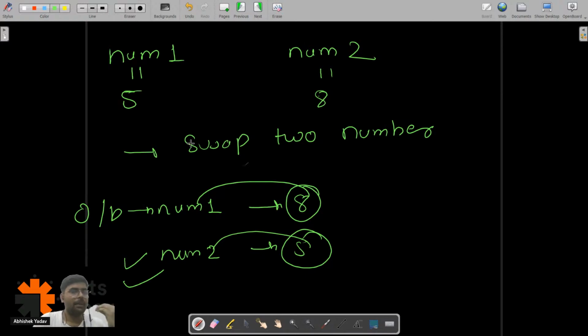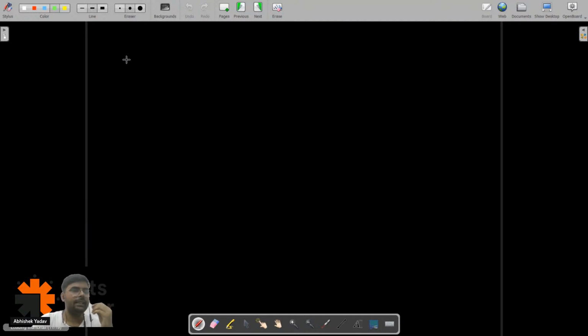Anyone, how can I swap two numbers? Introduce a new temporary variable. Okay, yeah, by using a third variable. Okay, great. Anyone? Any other approach apart from this? Using XOR operator, okay.